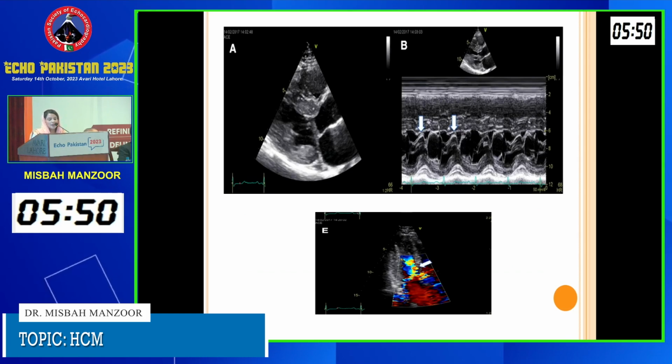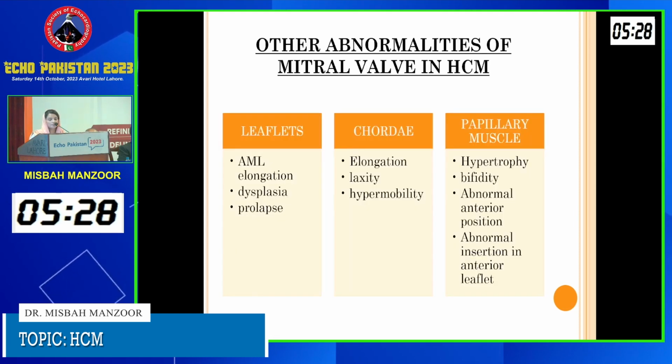So this is a parasternal long-axis view that is showing the systolic anterior motion of the mitral valve leaflet, SAM. The same has been depicted on M-mode echocardiography, showing septal and anterior mitral leaflet contact. Here, the SAM is causing an obstruction and turbulent flow within the LVOT and also resulting in a posteriorly directed jet of MR.